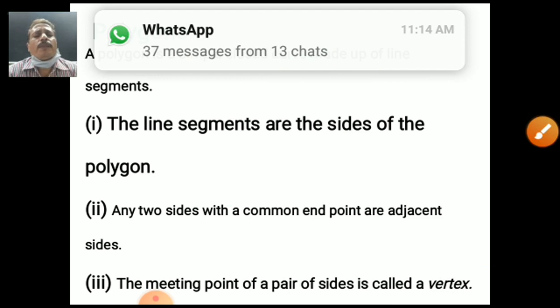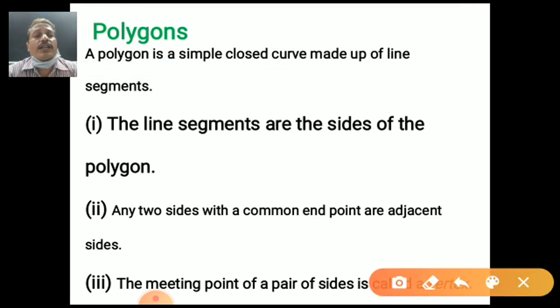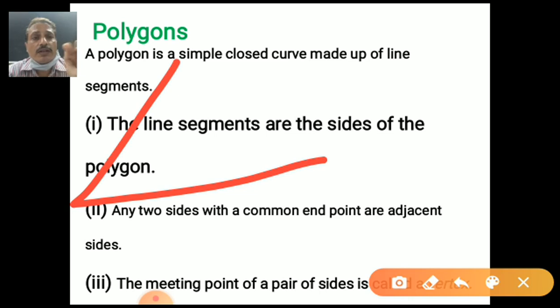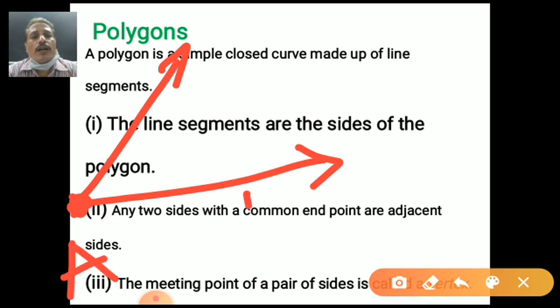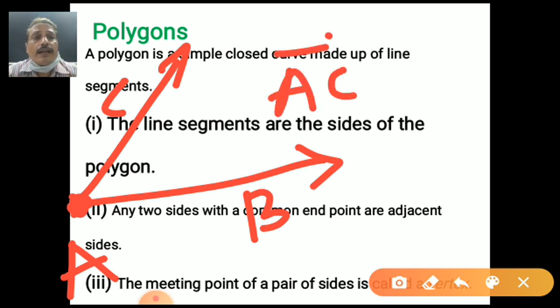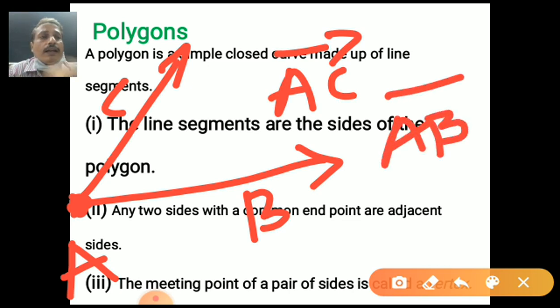The meeting point of a pair of sides is called a vertex. Very good, student. You may have heard about this one. There are two rays passing through one point. When they are meeting on a particular point, it is called the vertex. Suppose this is the angle ABC. In ABC, the vertex is A. Why? Two rays are there, ray AC and ray AB. Two rays are there, rays, not line segments. Yes, my dear student, you are right.